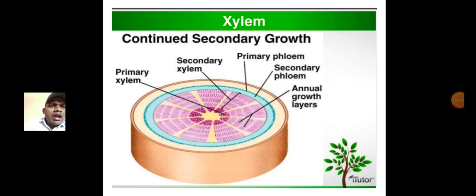Annual growths indicate the age of trees. This is called the dendrochronology process or dendrochronology branch.